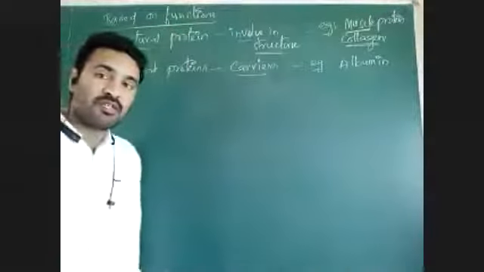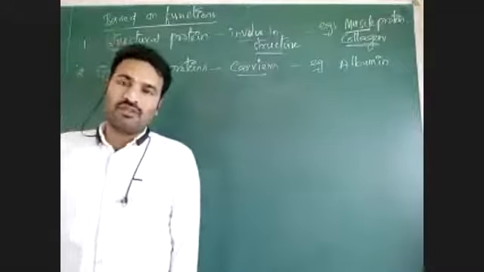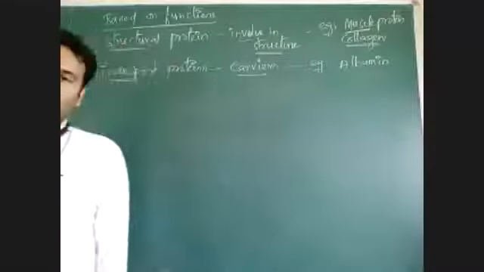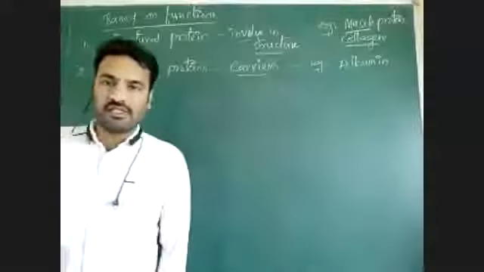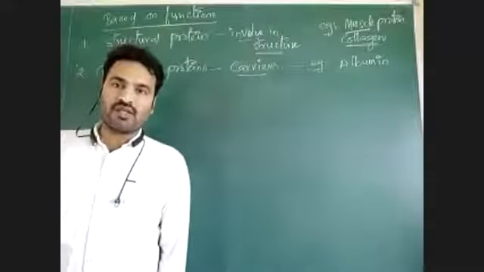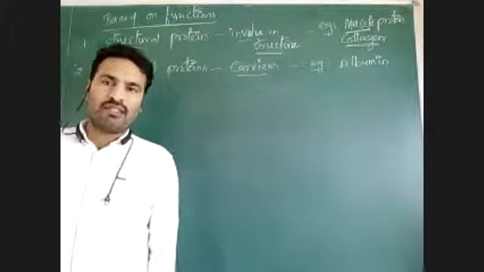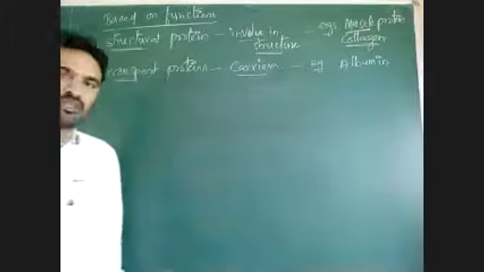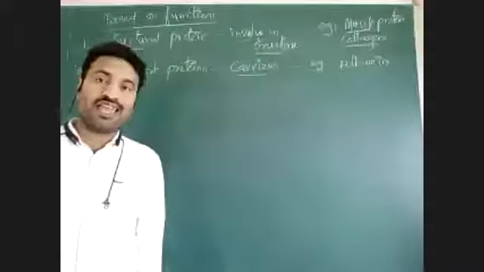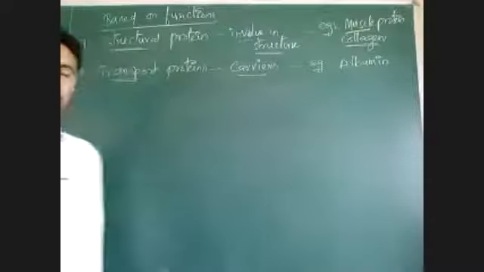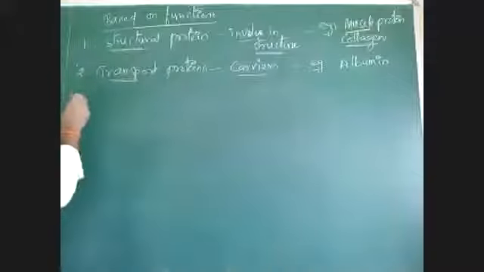Suppose hemoglobin is there. Hemoglobin is a protein. What is the function of hemoglobin? It transports or carries oxygen and carbon dioxide between lungs and tissue. So as hemoglobin is responsible for transporting oxygen and carbon dioxide, hemoglobin is a carrier protein or a transport protein.